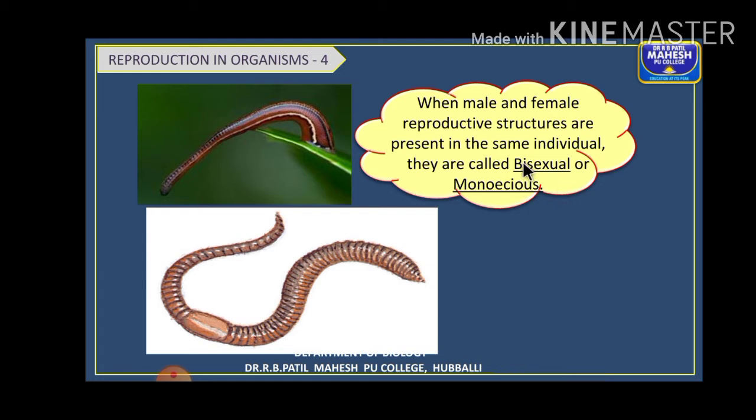So bisexual in the sense both the sex organs are present in the same individual. Whereas monoecious organisms means, mono means single, that is, a single organism is present. There is no differentiation of male and female organisms. You don't find a male and female plant, only a single plant is there. You don't find a male animal, a female animal, a single animal is there. Such organisms are said to be monoecious.